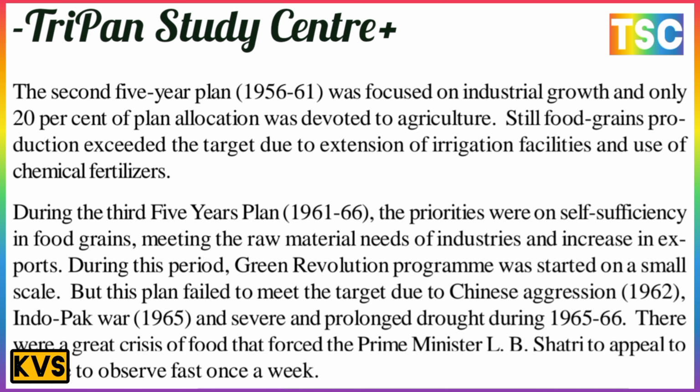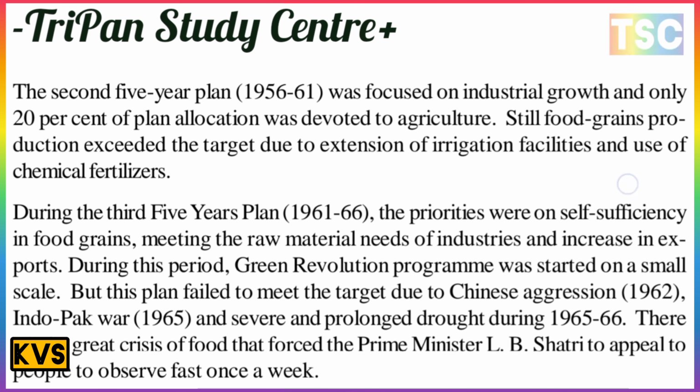This was a very great crisis of food that forced Prime Minister L.B. Shastri to appeal to the people to observe a fast once a week. There is one important point here: Prime Minister L.B. Shastri appealed to people to fast once a week. This is important because it was a time of crisis, with the Chinese aggression, the Indo-Pak War and drought.